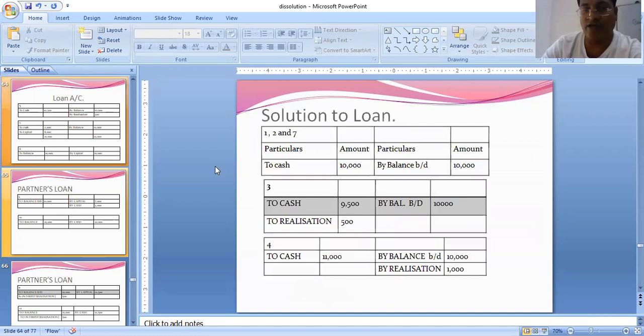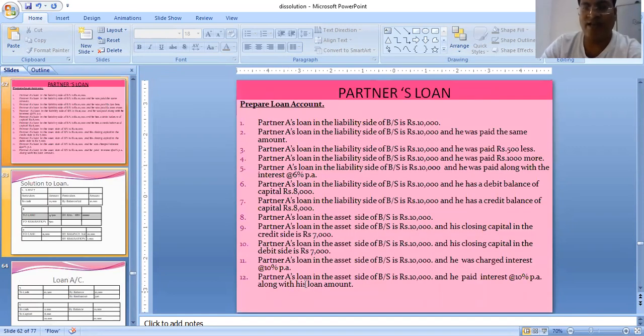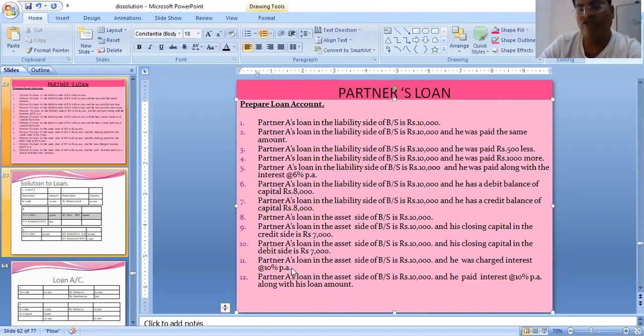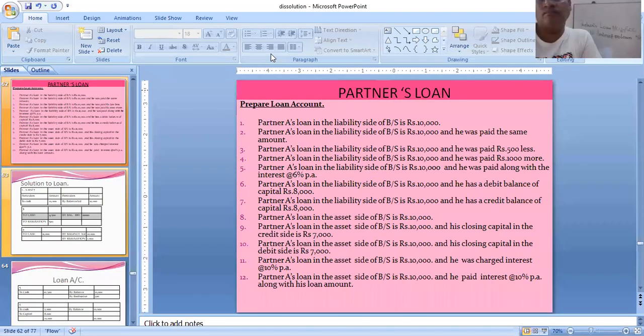Now we will see number 11. In number 11, partner A's loan asset side 10,000 and he was charged interest 10% per annum. So when we charge interest, what is the journal entry? Interest account debit. Charged interest means the business is receiving interest from him. So partner A's loan account debit to interest on loan. Let's see this one first. See students, the journal entry for this one is partner's loan account debit 500 to interest on loan 500.